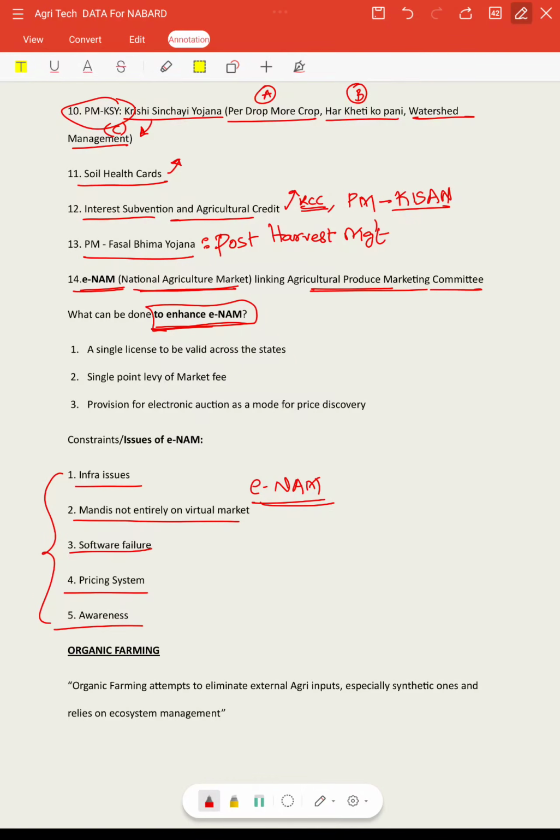It recommended a single license to be valid across all the states. As of now, it was not the case. For each state, it has a separate license system. So if it is merged as a single license system, a person from Punjab, Haryana can sell their rice in any part of the country, like in Hyderabad they can come and sell, if this licensing system is interlinked, right?